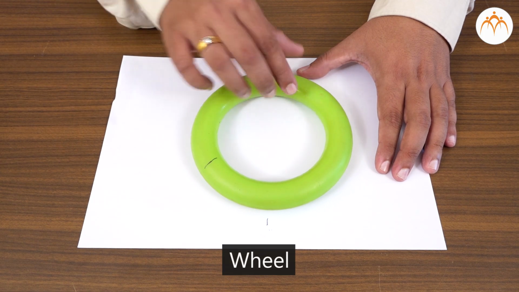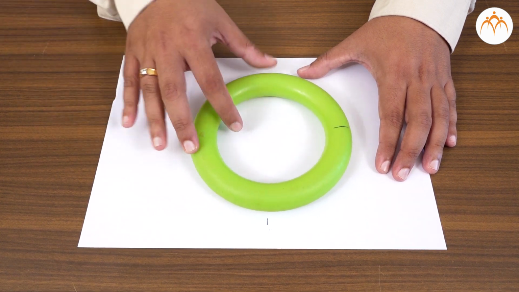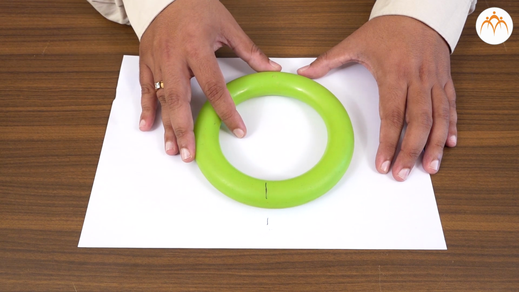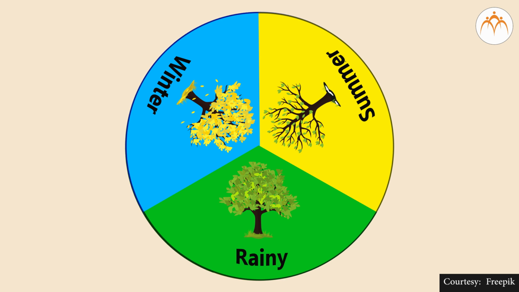Now think of a wheel. If you put a mark at any point on the wheel and then roll the wheel, you will see the mark once again after it has completed one round. We say that the wheel completed one cycle. Thus, we have the cycle of seasons. One season is followed by a second, then a third, and then the first season comes again. The cycle of seasons, summer, rainy, and winter, keeps on repeating continuously.